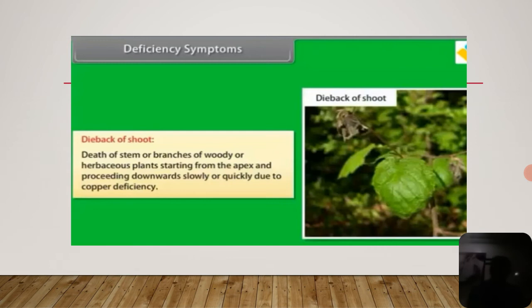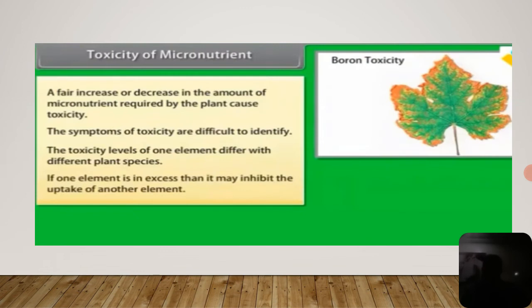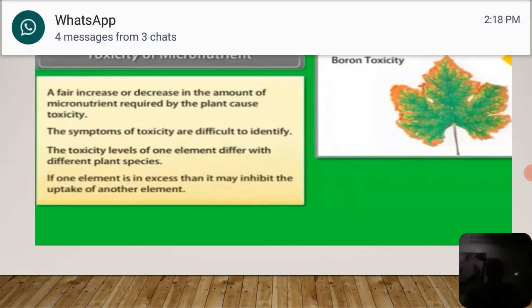Dieback is nothing but the death of the stem or branches of woody or herbaceous plants. It starts from the apex and proceeds downwards. So first this dieback starts at the tip of the plant and moves in the downward direction, that means it will spread into the entire plant, slowly or quickly, due to copper deficiency. So copper deficiency results in the dieback of the plant branches and the stem. Okay.